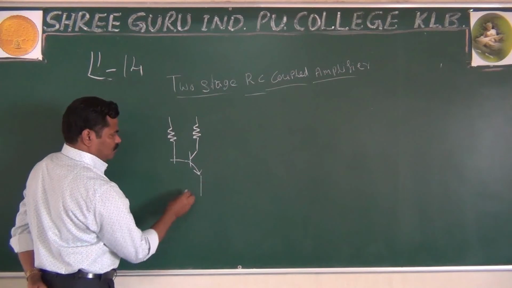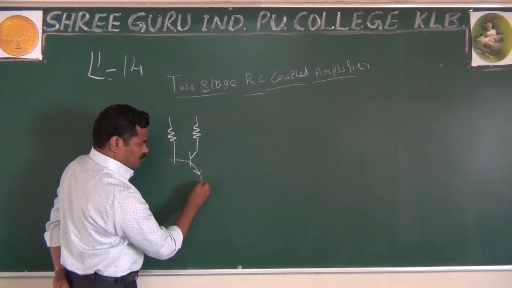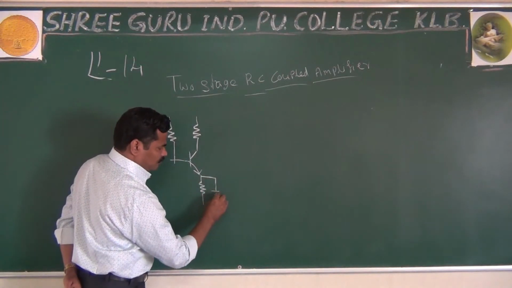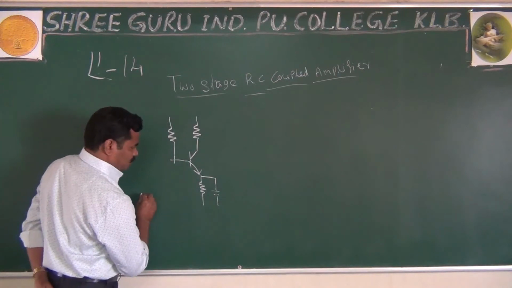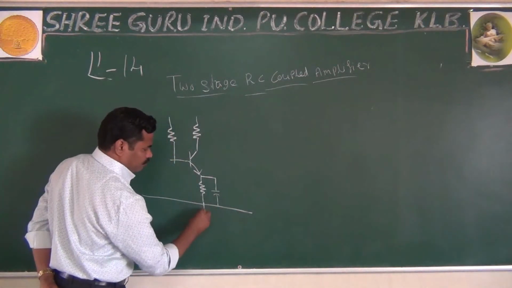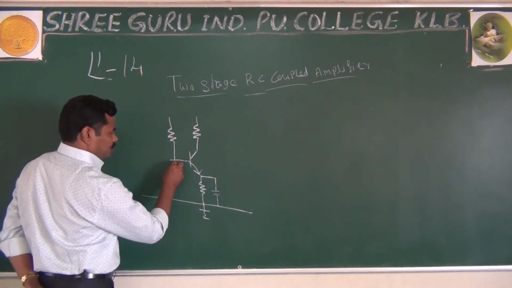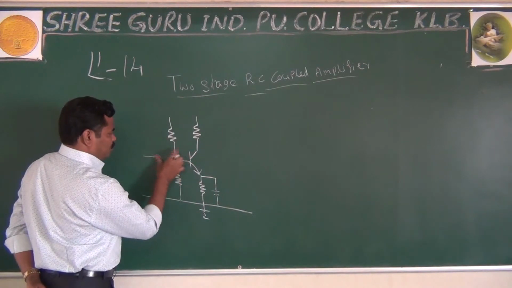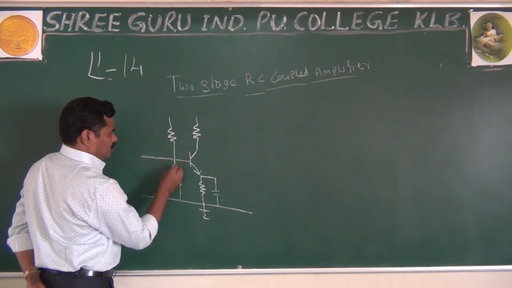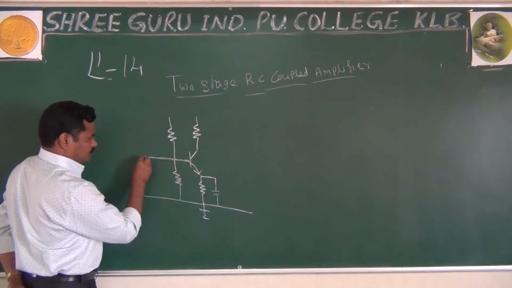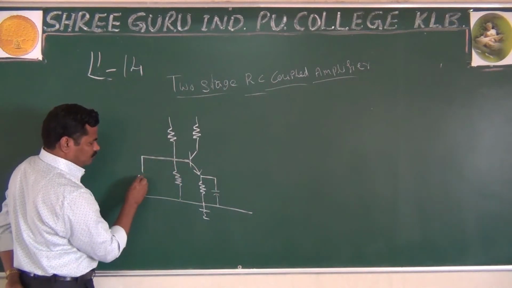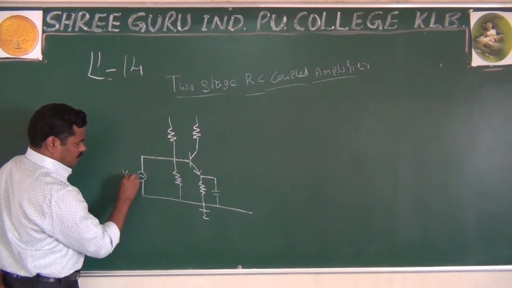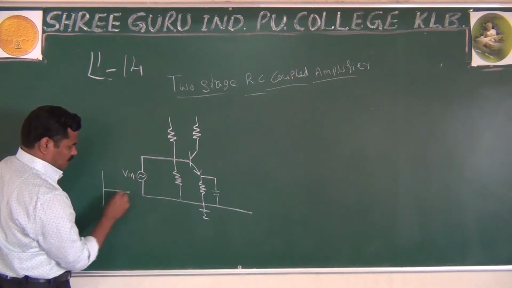But the important thing is that you are using a voltage divider biasing here, and also you are using bypass and coupling capacitors. As usual, you are giving the input to the emitter base section of the first stage. You are applying the input VI, or Vin, to the first stage.